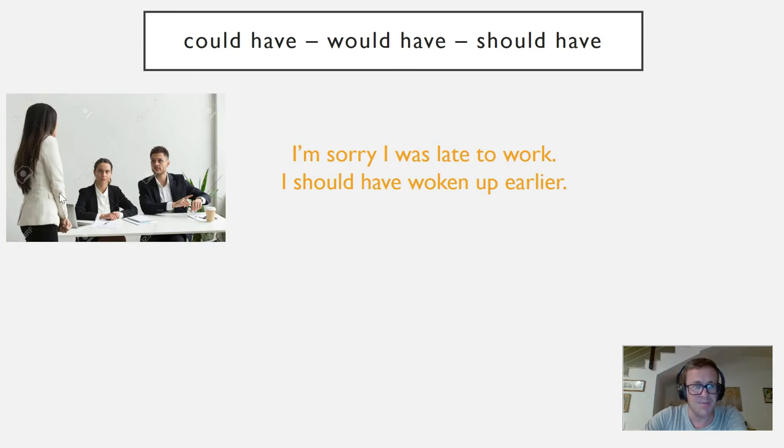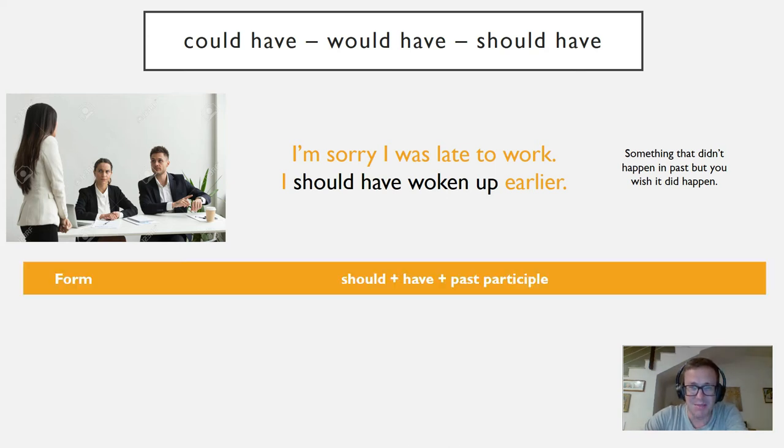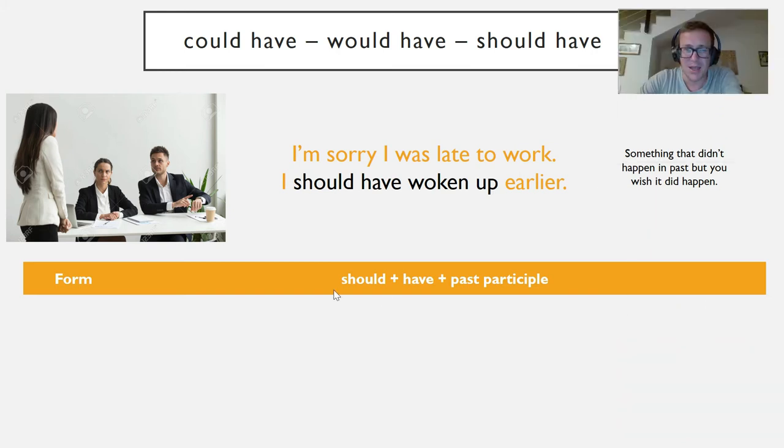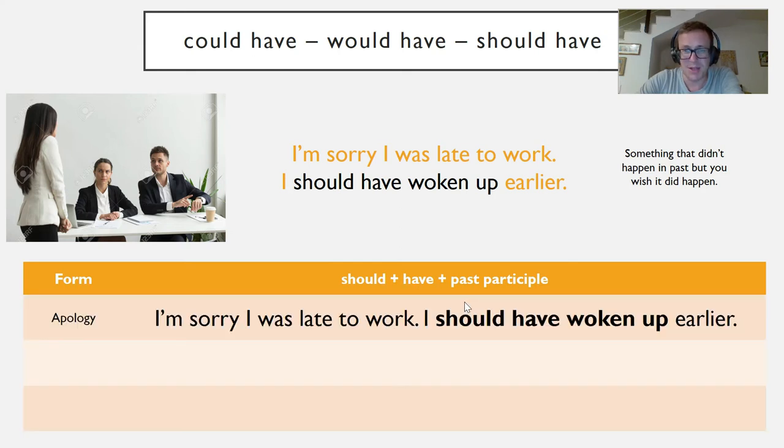Look at the picture. We've got a boss pointing at his watch and someone is sorry. I'm sorry I was late to work. I should have woken up earlier. Should have woken up is should have. And it's something that didn't happen in the past, same like would have and could have, but you wish that it did happen. Okay? So it's something that we use for something that we wish was different in the past. The form is should have plus past participle.